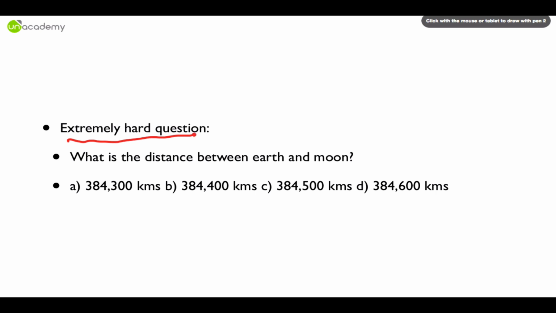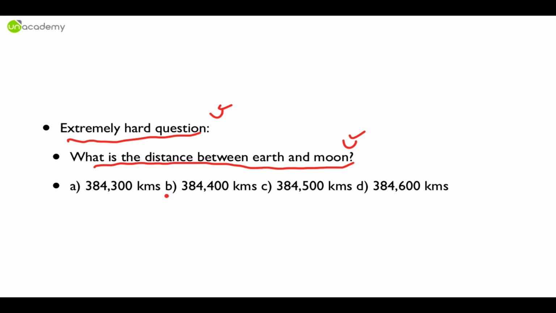Now one example of an extremely hard question. This is exactly the same question. What is the distance between earth and moon? But now, no Tom, Dick and Harry, even Albert Einstein will find it hard to solve it. Unless you are into the study of the moon and distances in astronomical units, it is extremely difficult to tell which one of the following is the answer.